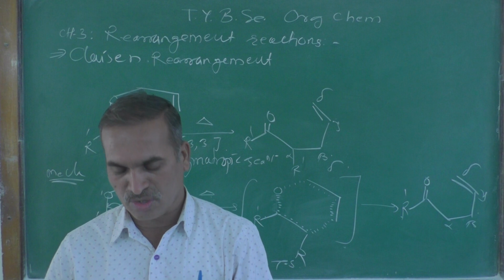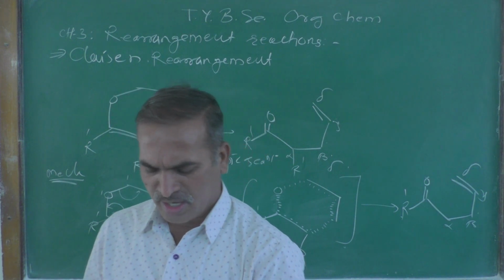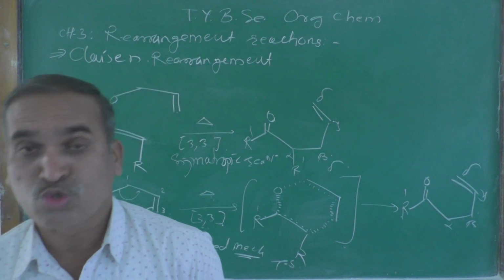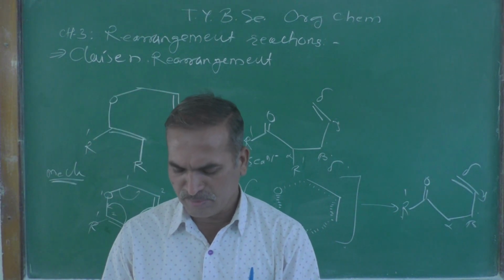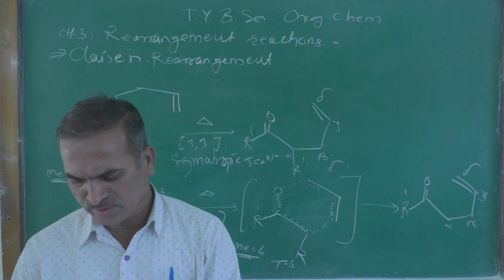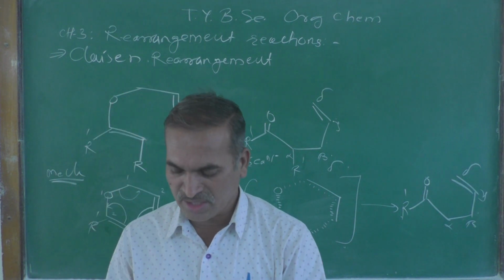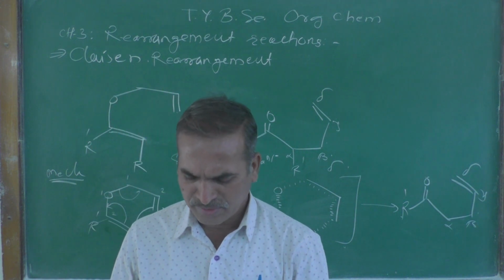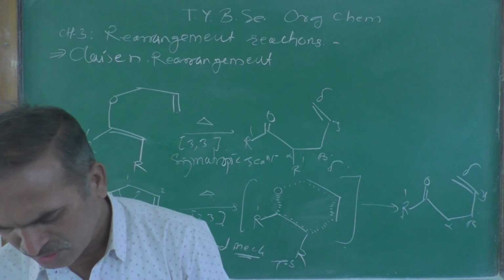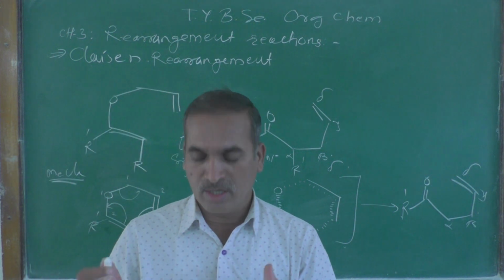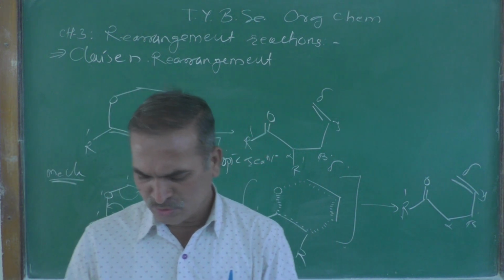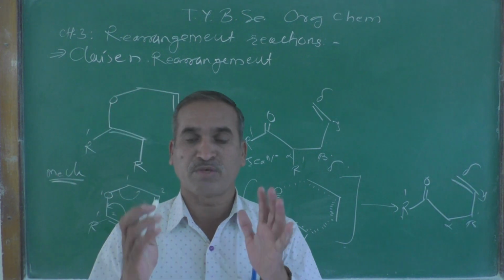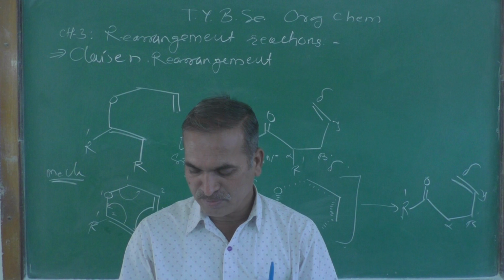First observation drawn from this: the Claisen rearrangement is an exothermic, concerted pericyclic reaction which, according to Woodward-Hoffmann rules, shows a suprafacial reaction pathway.